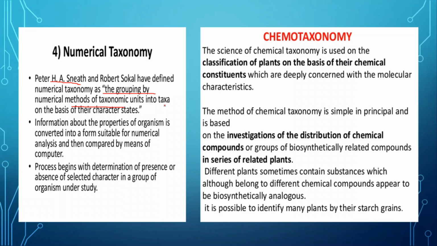That means how different taxa, different categories, are grouped. For that we use numerical methods, giving numbers and symbols to the particular plant or organism for each character, and then they are analyzed and kept in that particular taxa.